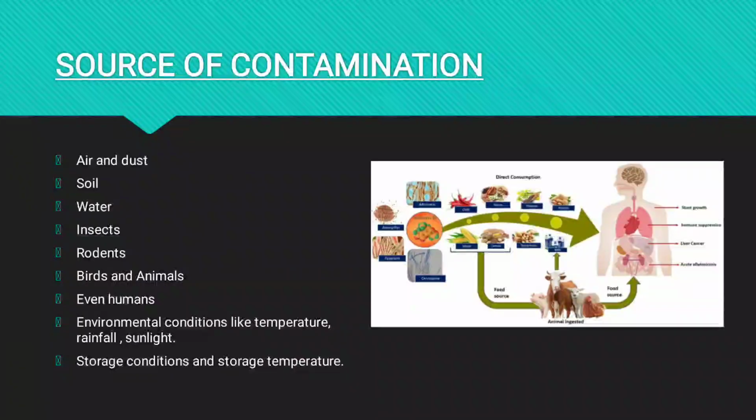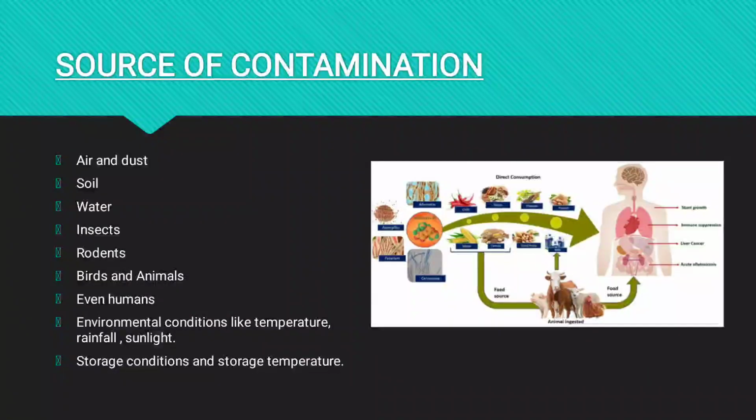Insects act as vectors in contamination, and they even affect the growth of the plants. Then birds and animals, even humans, even our activities, like throwing plastic and waste items into the plants, and deforestation, may play a major role. Then environmental conditions like temperature, rainfall, sunlight, etc., may also result in disease of the plants, affect their growth, and spoil their nutrient content.